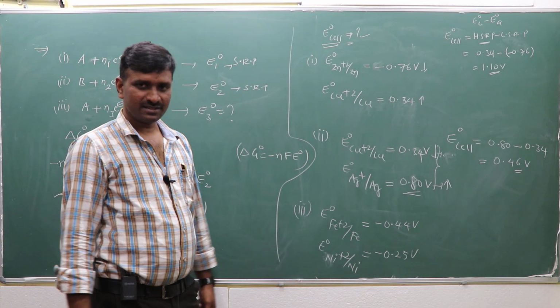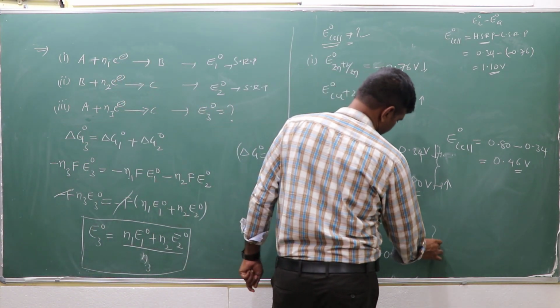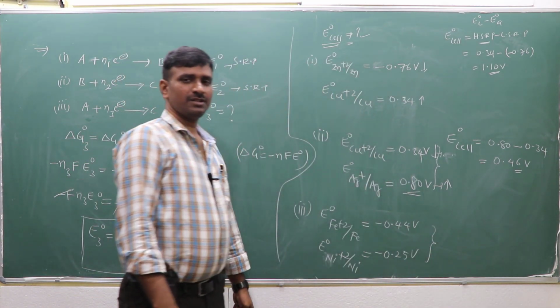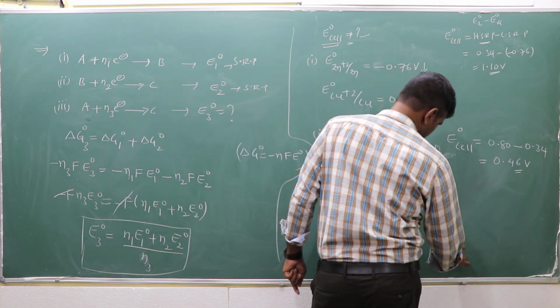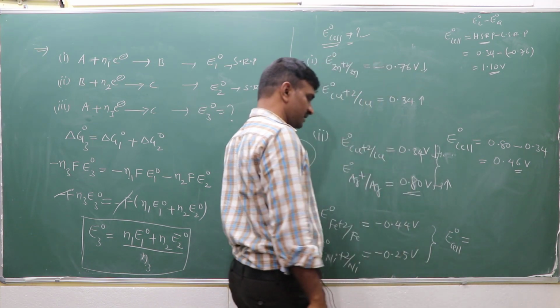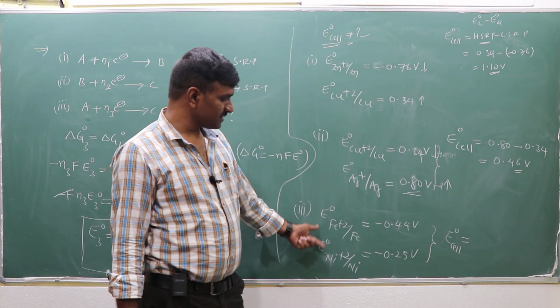In these cases, E0 cell equals highest reduction potential minus lowest reduction potential.